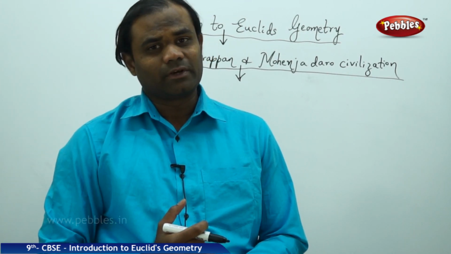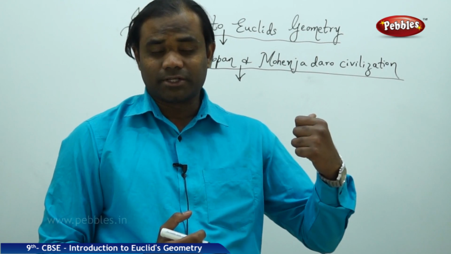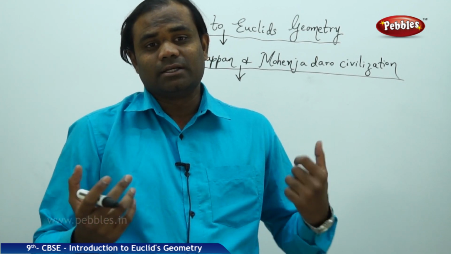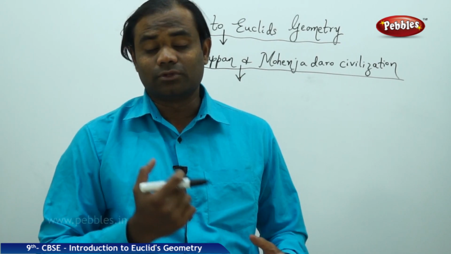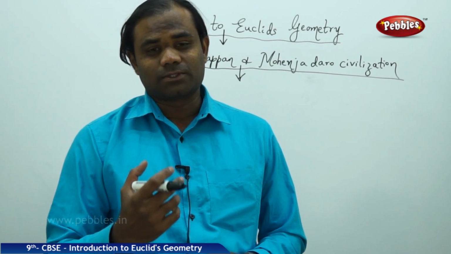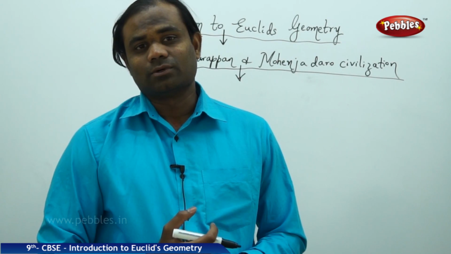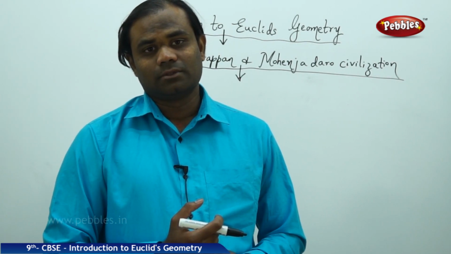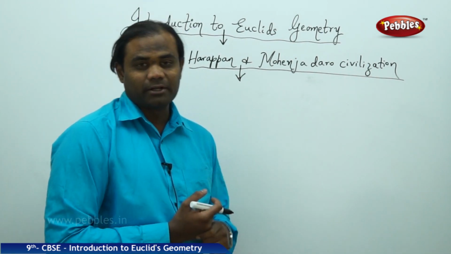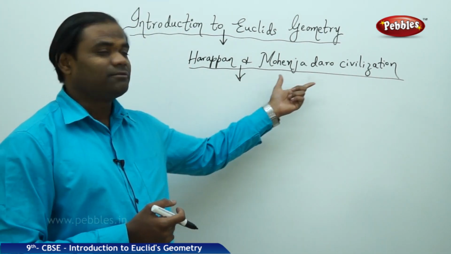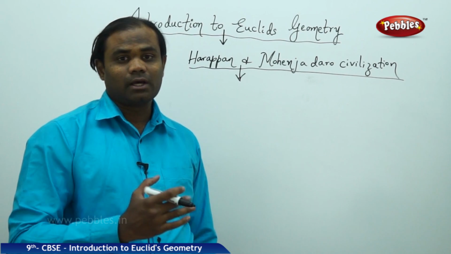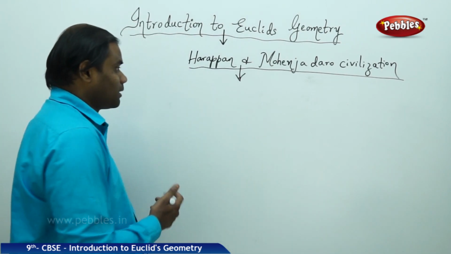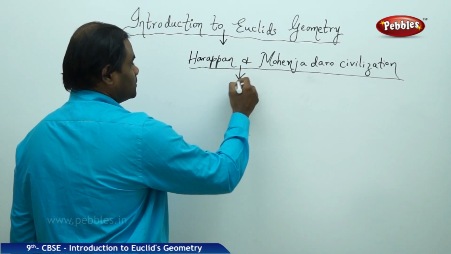It has been found that these civilizations were highly developed societies during those times, and this was strictly due to the geometry behind the civilization. Let's see how geometry played a vital role in uplifting the civilization into the highest society.